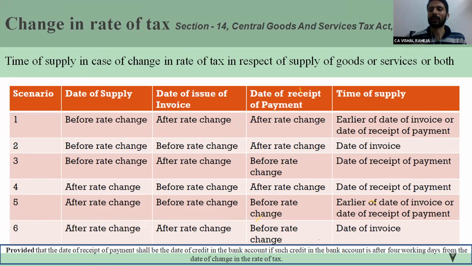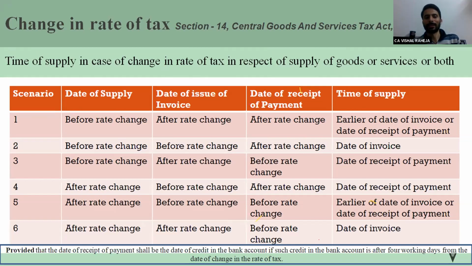Now we have to understand there are three parameters. First one is provision of supply, rendering of services or supply. We have to see the date of supply, the first limb. The second limb is the date of issue of invoice. The third limb is the date of receipt of payment. Now we have to draw a borderline where two limbs fall under that borderline. That would be the time of supply.